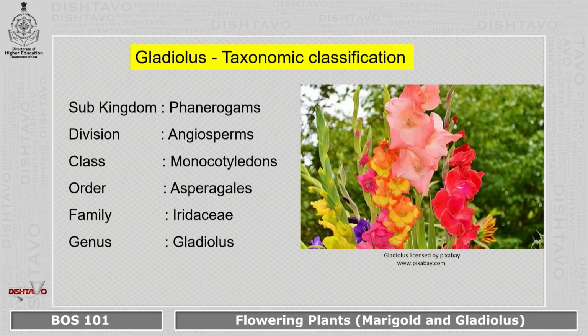The next flowering plant is gladiolus. And gladiolus is called sword lily. The taxonomic classification, as we see: subkingdom is Phanerogams, division Angiosperms. It belongs to the class Monocotyledons, and the order is Asparagales, family Iridaceae, and the genus is Gladiolus. Gladiolus comes from the word sword, and that is why this flowering plant is called sword lily.